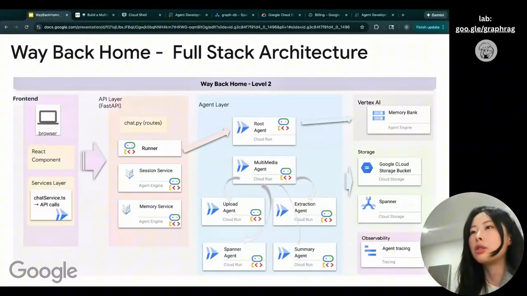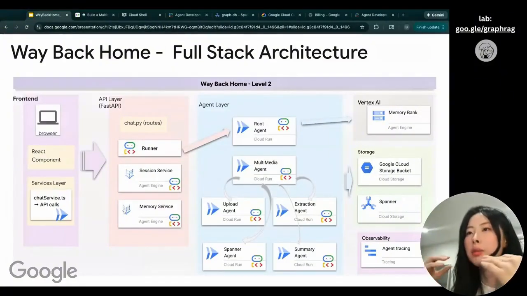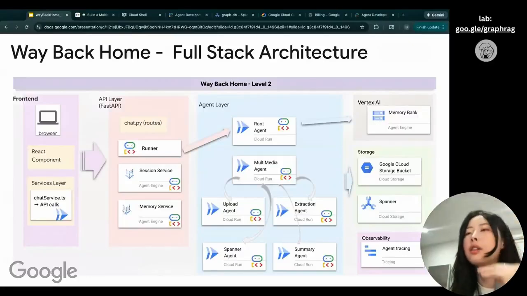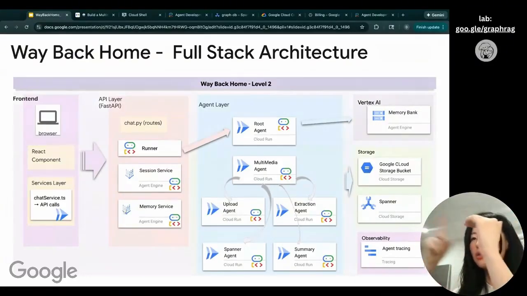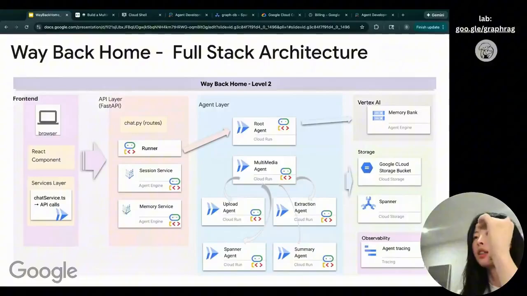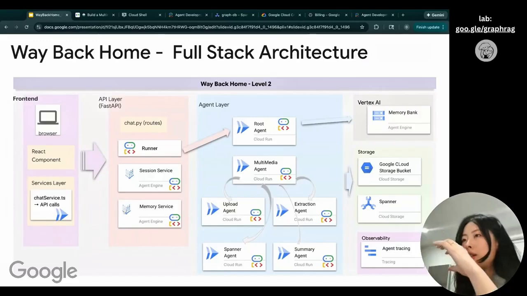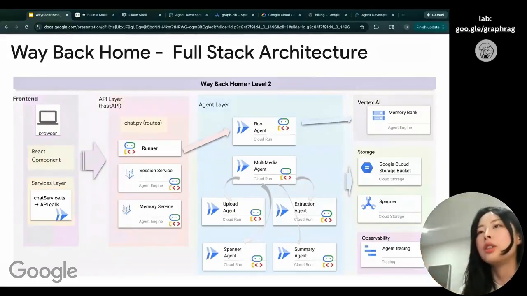So we have this runner to power things up and handle these events. In this API layer, we pass the input from the front-end UI, run it through the runner to power the events, send it to the agent, and finally get the final response. We then pass the final response from the agent back to the front-end UI.